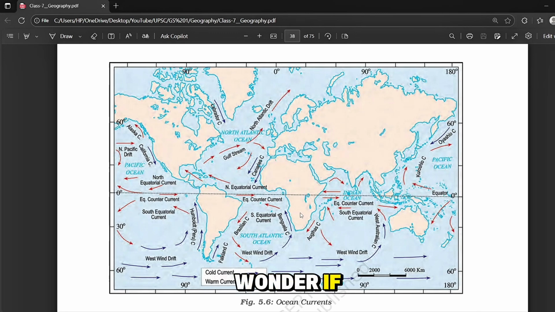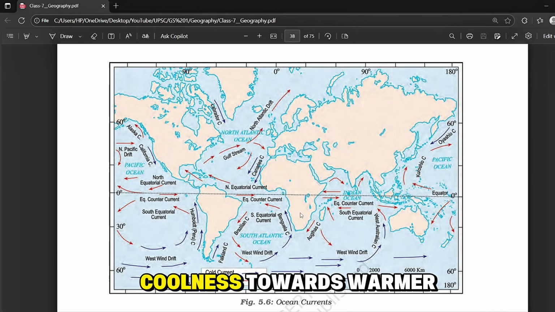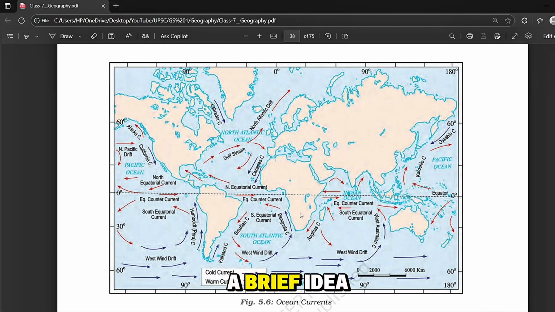Now, you might wonder, if warm water and cold water are moving in the same ocean, why don't they mix or collide? That's because temperature and density of both waters are different. Warm water is lighter and cold water is heavier. So they move in different layers and follow their own path without much mixing. This movement helps to balance the temperature of our planet. That is, warm currents carry heat to colder regions and cold currents bring coolness towards warmer regions. This is just a brief idea about ocean circulation, and it's a very big and interesting topic. So I will make a separate detailed lecture on this soon.